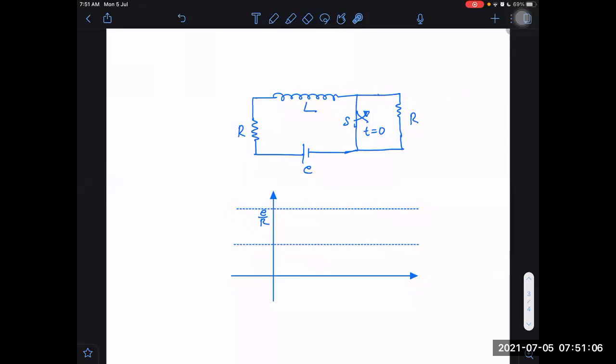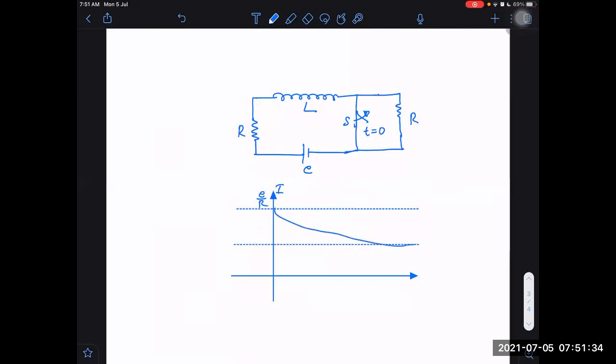But right now it is not a collision of inductors. It is just a different path for the current to follow now, not this path. The same current which was flowing through this path will now start flowing through this resistance. But that is not a problem. The inductor will still maintain the same current only. So what current will it maintain? The same current as before. Before it was E by R. It will continue to be E by R for the moment, but then it will start decreasing.